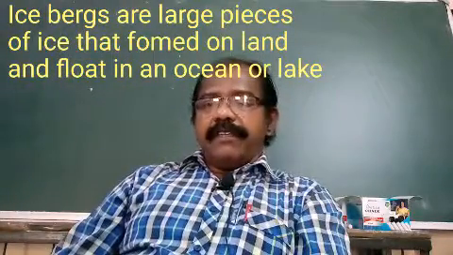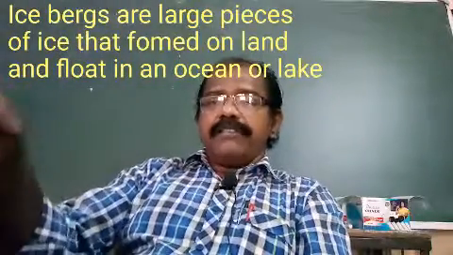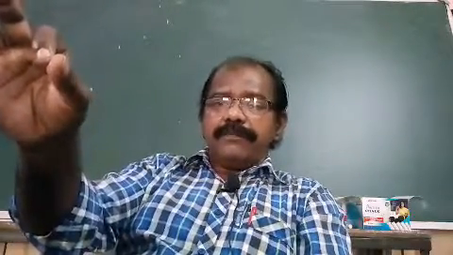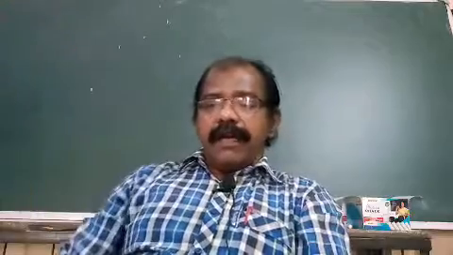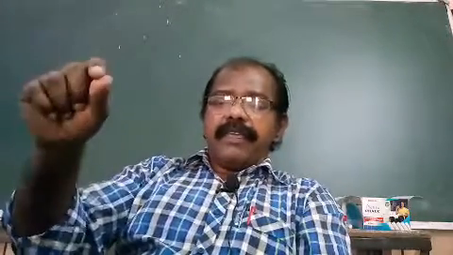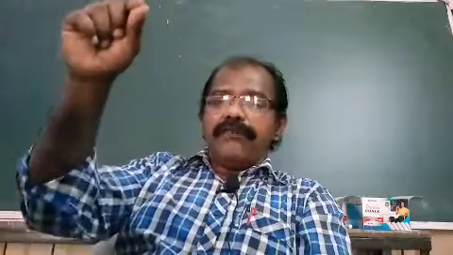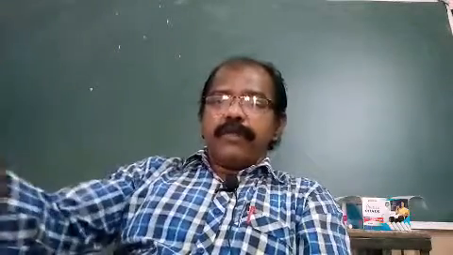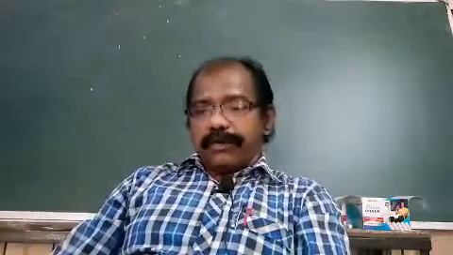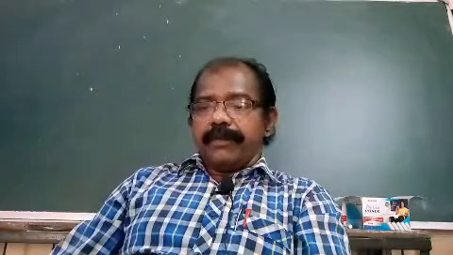This broken ice will float into the sea, and these are called icebergs. So icebergs are a small hill of ice which is broken off and floating in the ocean or a sea.